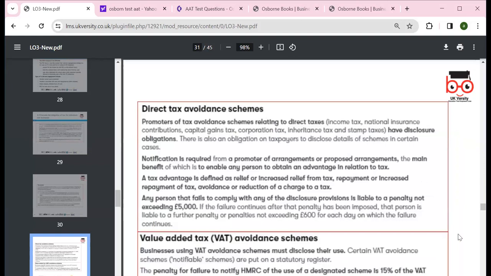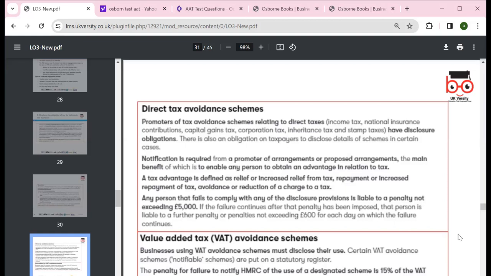Promoters of tax avoidance schemes relating to direct tax, income tax and others have disclosure obligations: they must notify HMRC of the arrangements they promote and propose, which can give tax advantages. A tax advantage is defined as relief or increased relief from tax, repayment or increased repayment of tax, or avoidance or reduction of tax.